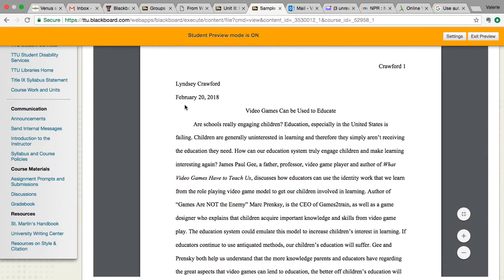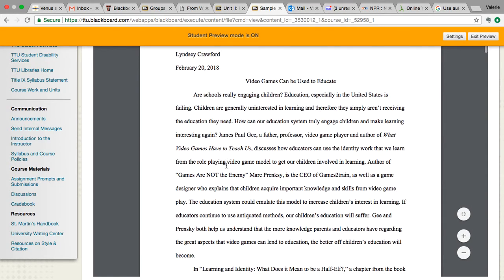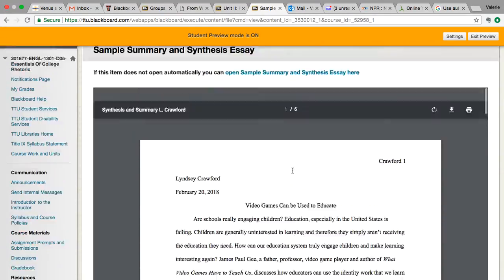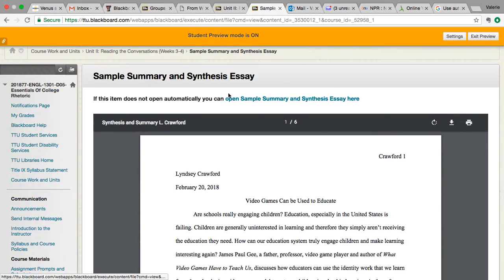We took out the instructor's name and the course number, but you would also have the instructor's name and English 1301. Last name with the page number. Here is an example of what you need to do for the summary and synthesis. I'll send a separate thing going over this, but please take a look at this.